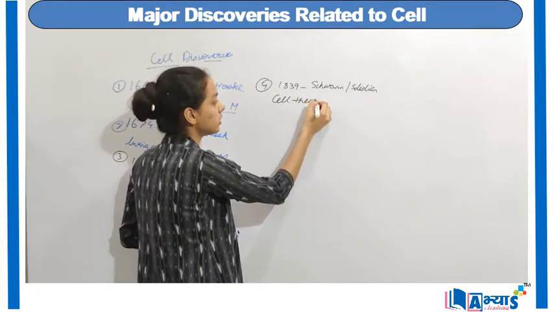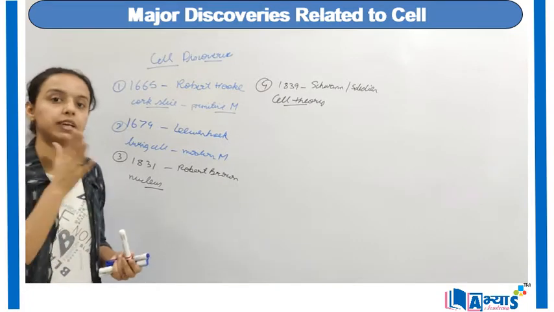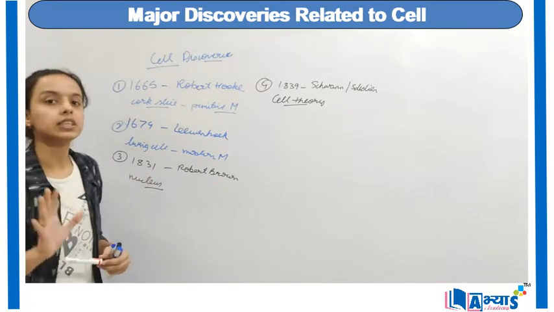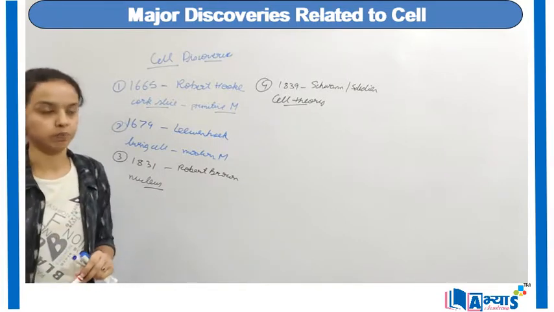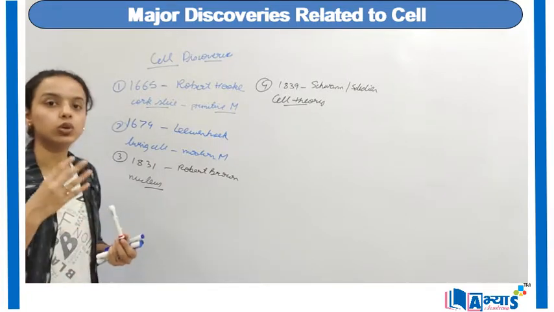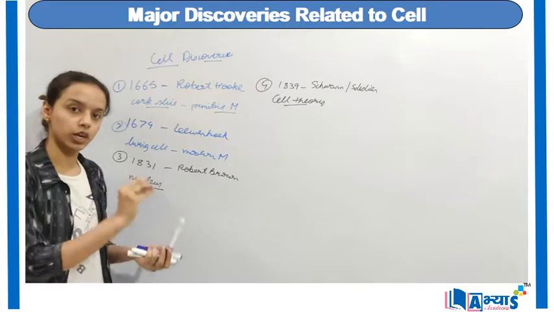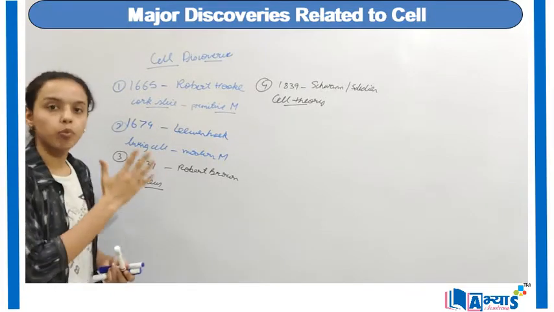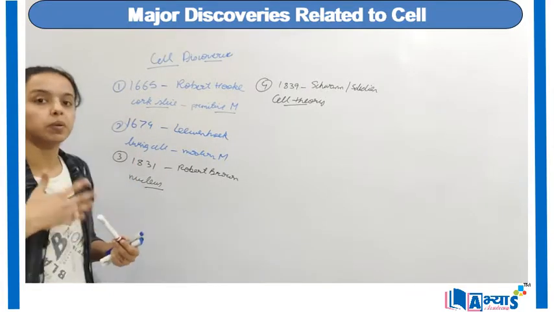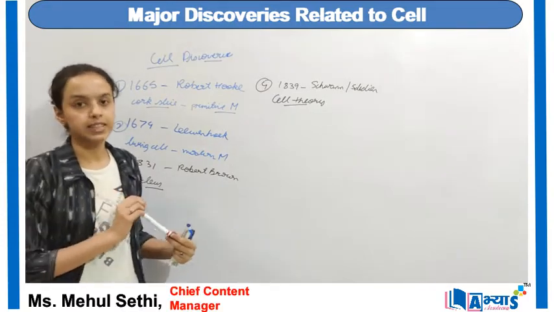I have discussed in detail this concept of cell theory in the video on the discovery of the cell. I have discussed there what the components of cell theory are. You can refer to that video also. Basically cell theory refers to how the cell came into existence and why cells are referred to as the basic, structural and functional unit of living organisms. These were the four important discoveries or breakthroughs leading to the final complex structure of the cell.